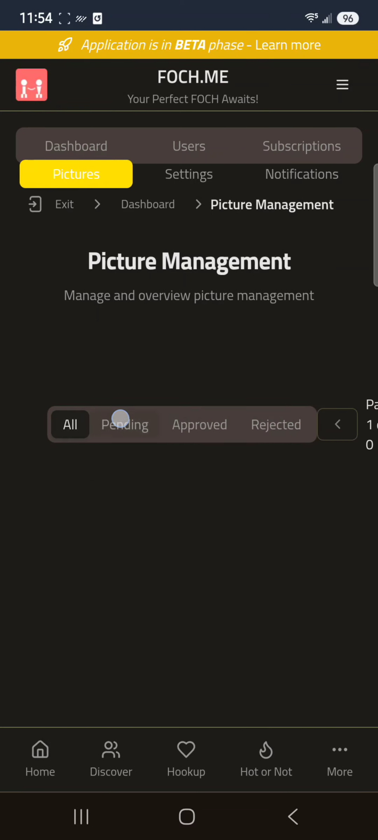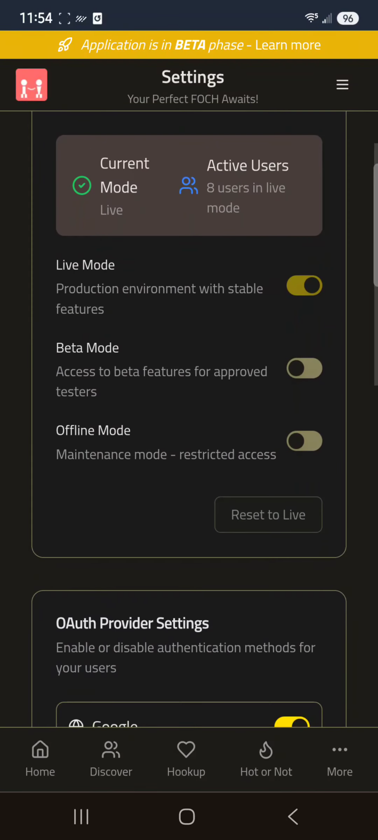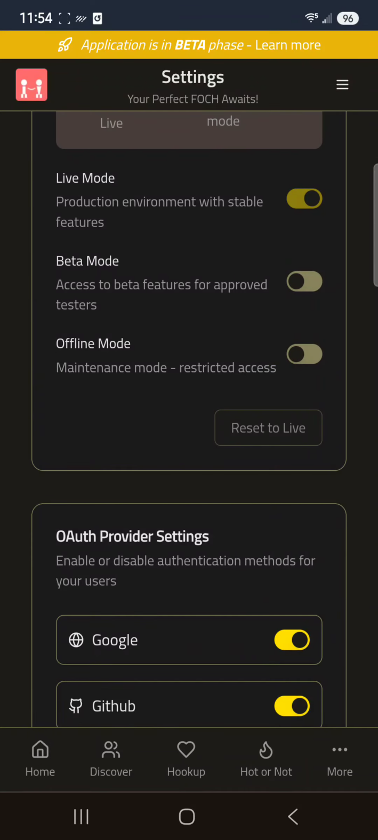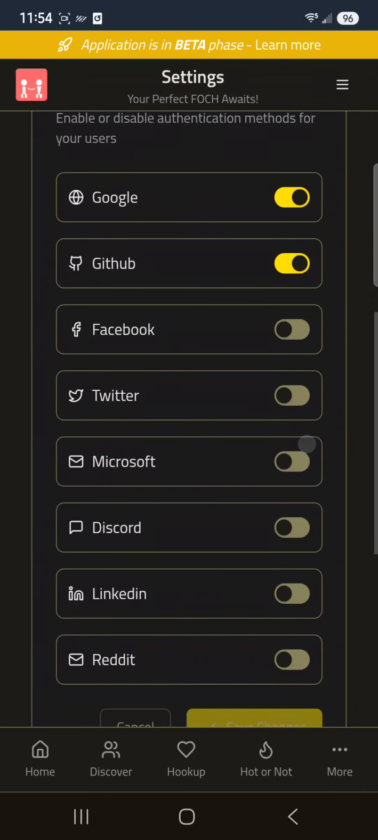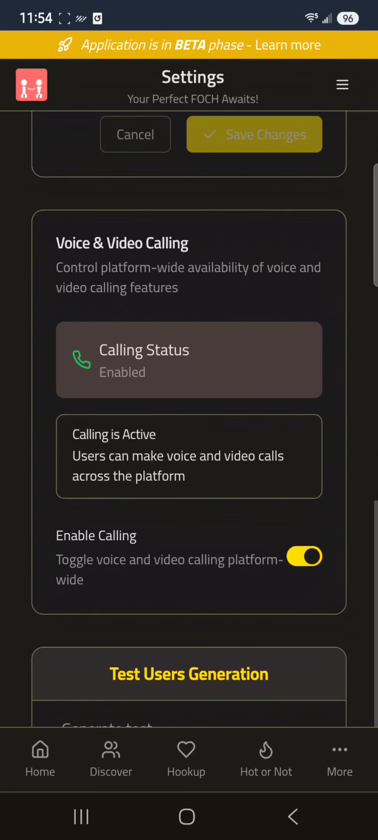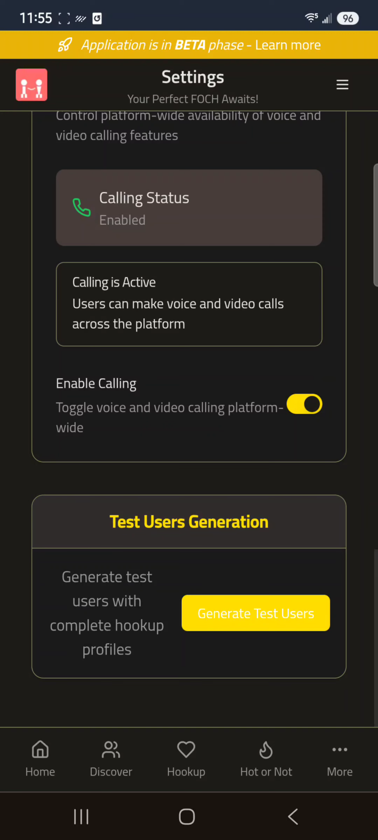Pictures. This is where we come in, and if there's a picture pending for various users, it would show up here, and we would go through there and approve it, or show the ones that were rejected. Settings. This is just stuff that you don't need. Live mode, bid mode. Once I get these configured and all set up with the keys and everything, I can enable those. Voice calling, I can turn it on and off right here.